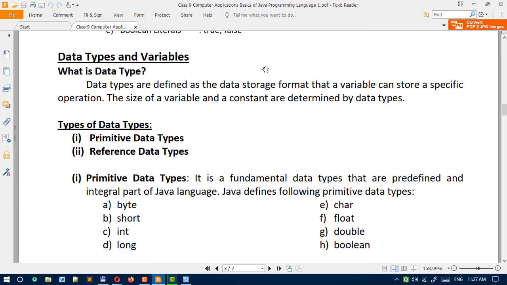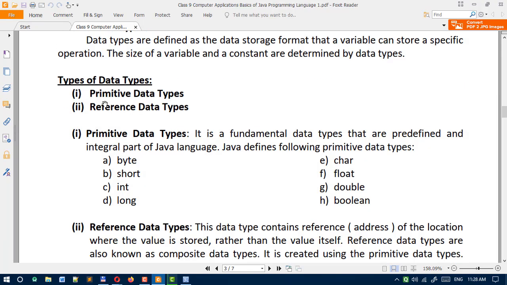Data types are defined as the data storage format that a variable can store for a specific operation. The size of a variable and a constant are determined by data types. Keep in mind there are two types of data types. First one is primitive data types, second one is reference data types.